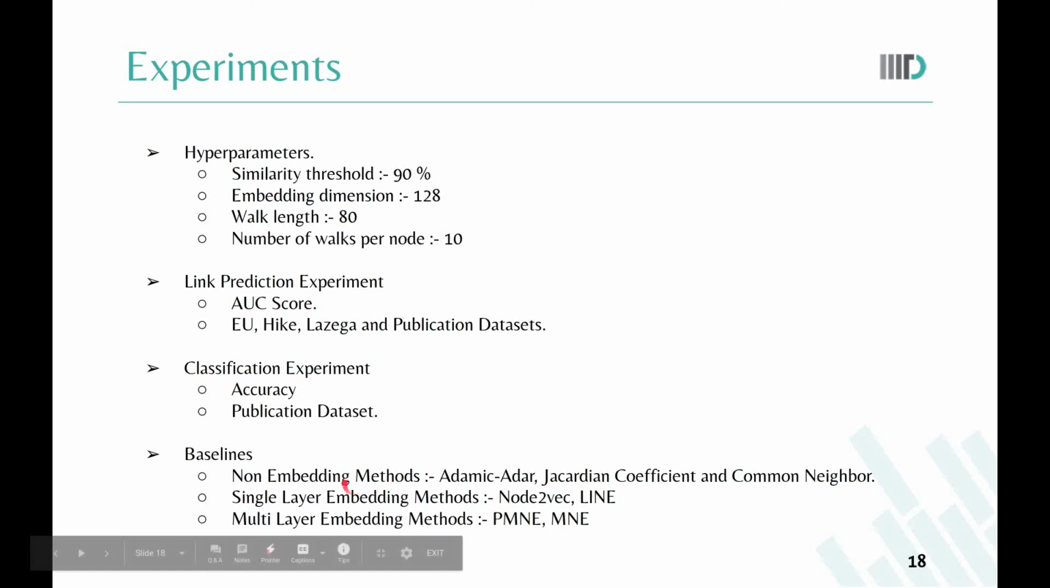We also compared multigraph to vec with single layer methods, namely node2vec and LINE, and multi-layer methods, namely PMNE and MNE. We also compared against non-embedding methods like Jaccard coefficient, Adamic-Adar, and common neighbor-based link prediction approaches.